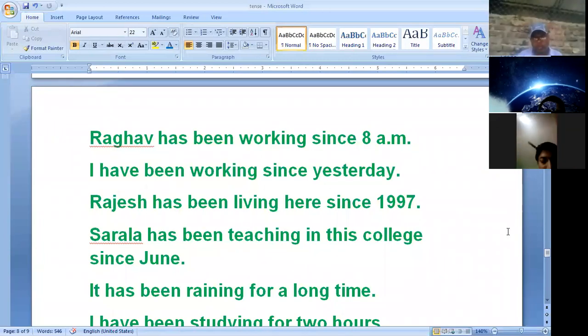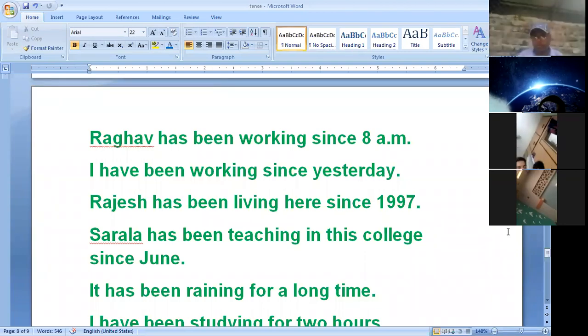For example, for 2 hours, for 15 days, for 10 days, for a long time, for a long period, for some time. And since is used to indicate a point of time from which the action has begun.